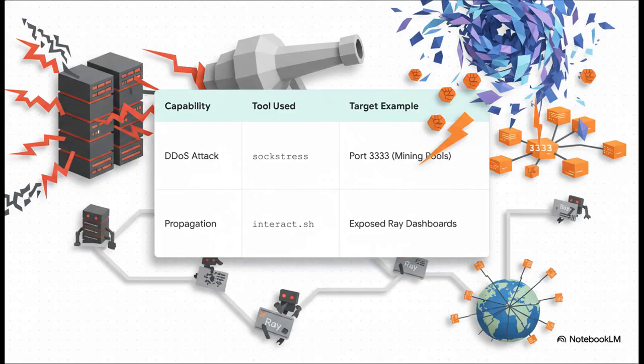The botnet's capabilities were also weaponized. The SOC stress tool was used to launch DDoS attacks specifically targeting TCP port 3333, which is commonly used by other mining pools. On top of that, the botnet was used to propagate itself, with compromised nodes constantly scanning the internet for other exposed Ray dashboards to infect.